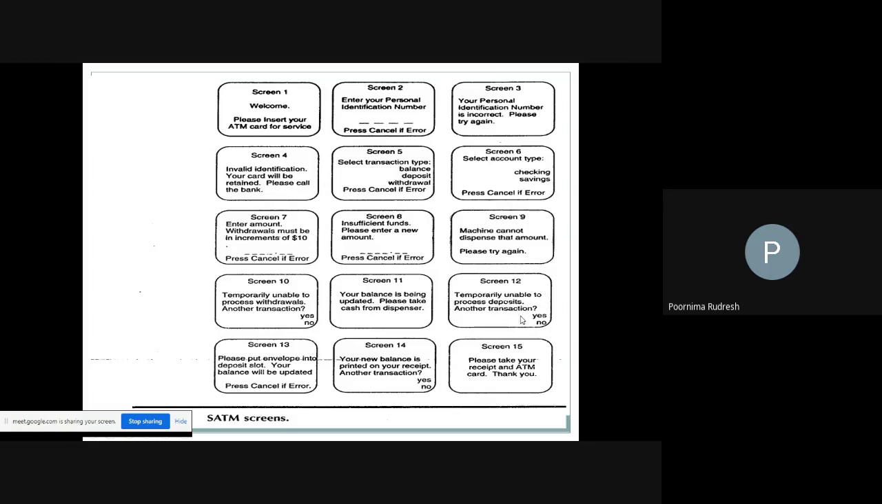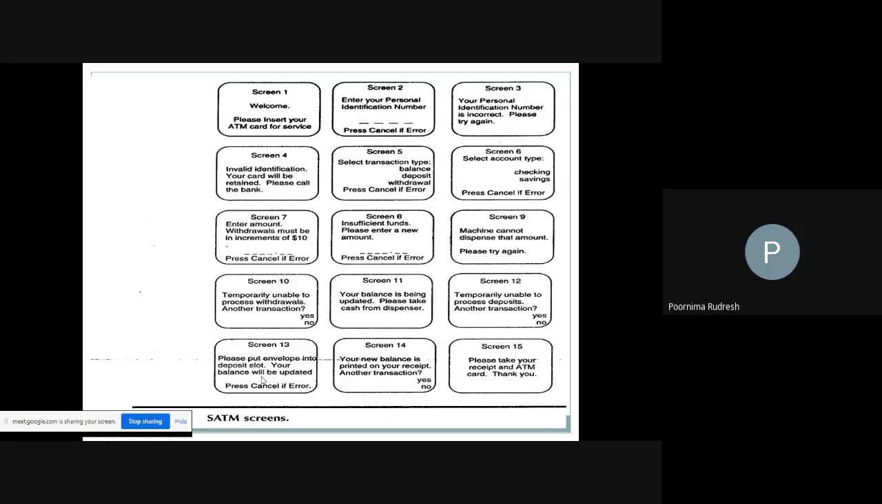If I want one more transaction and say yes, I will go back to screen 5. If no, then I will move on to screen 14. If the machine is working correctly and I want to deposit the amount, then I get screen 13. Screen 13 displays: please put the envelope into the deposit slot. Your balance will be updated.